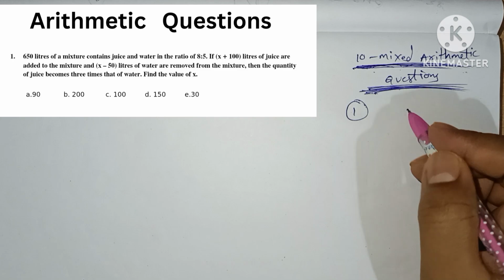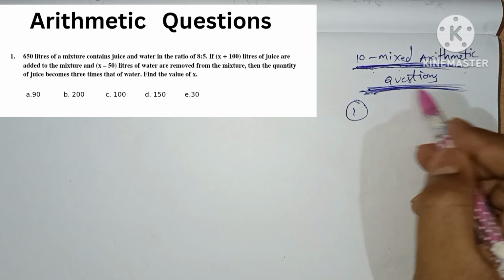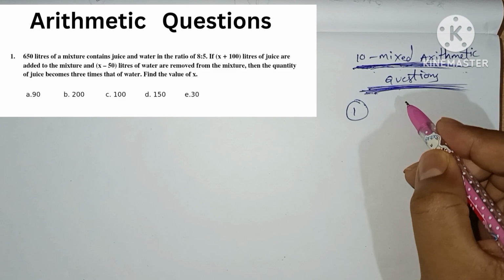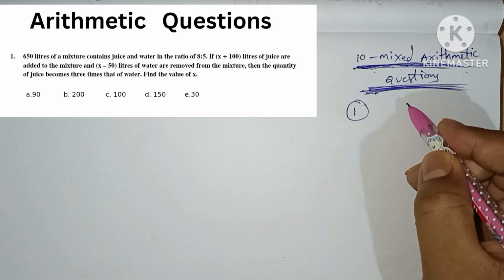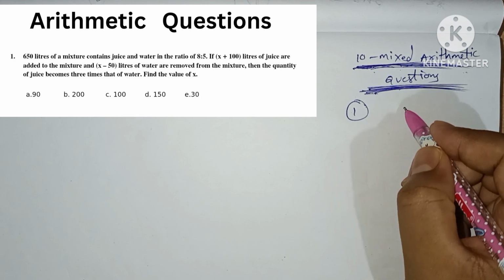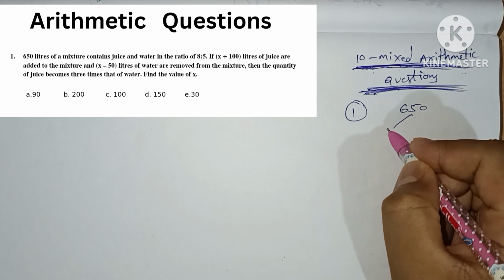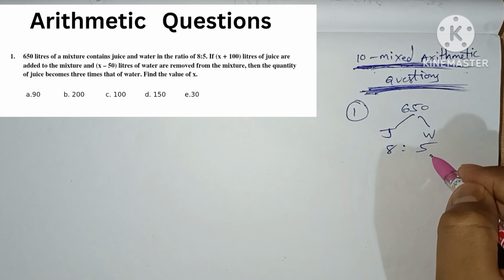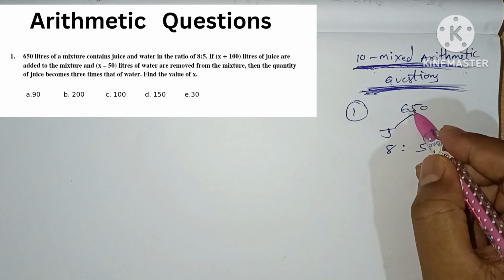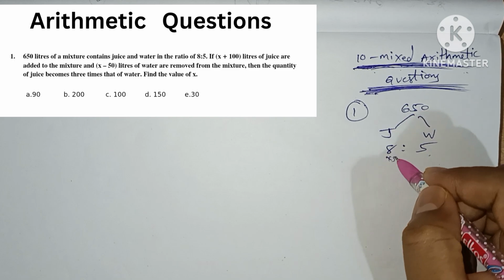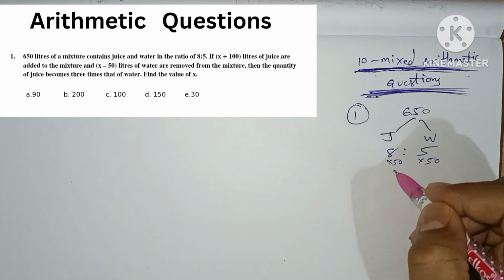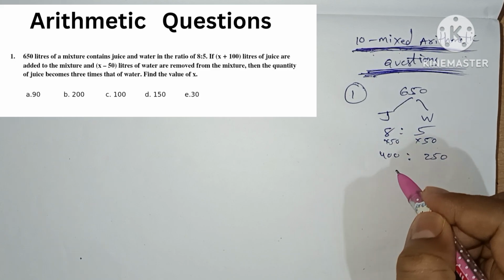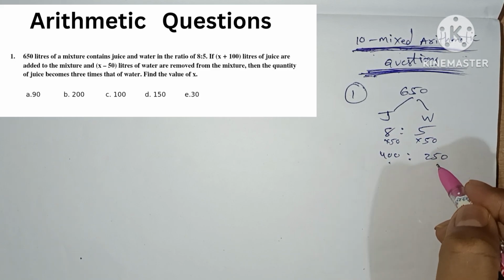Let's get started with the 10 mixed arithmetic questions. First question: 650 liters of mixture contains juice and water in the ratio of 8:5. Total is 13 parts, so each part is 50 liters. So 8 times 50 is 400, and 5 times 50 is 250. So juice is 400, water is 250.